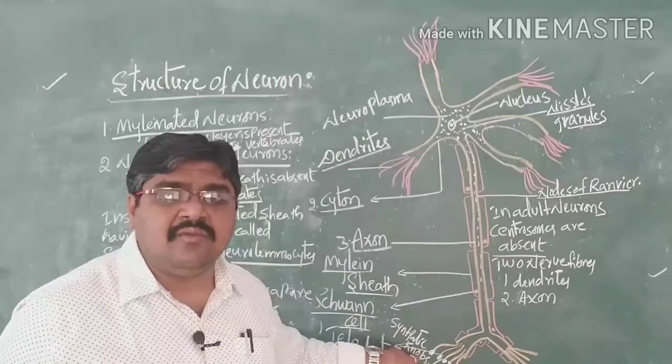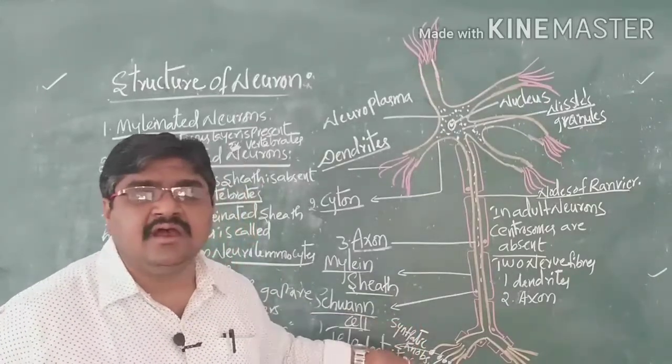Those knob-like structures are called synaptic knobs.